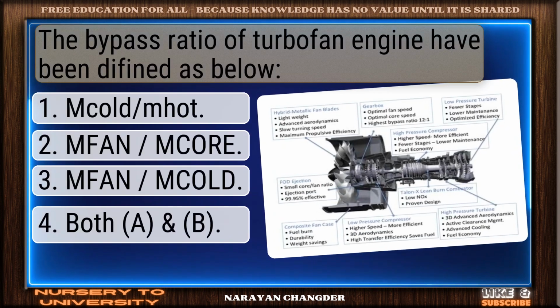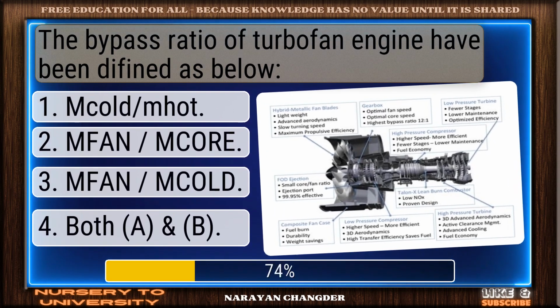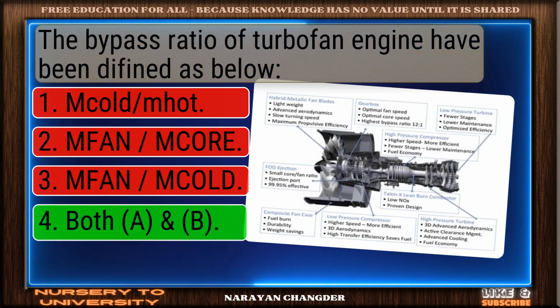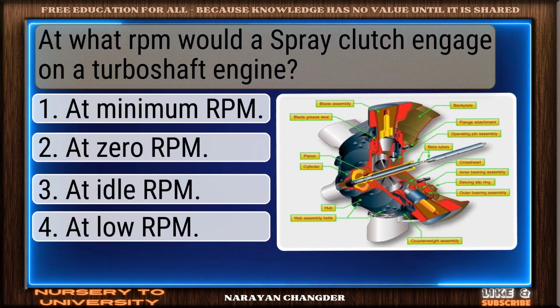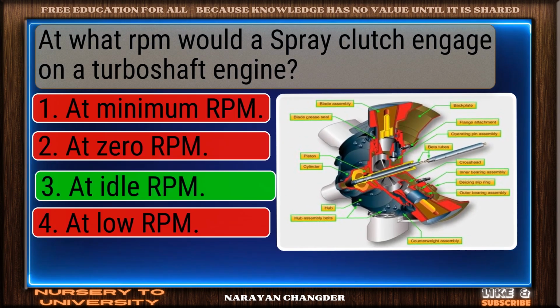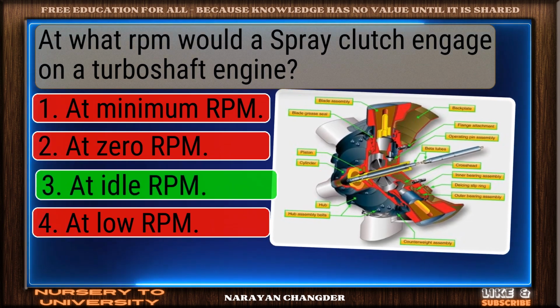The bypass ratio of turbofan engine has been defined as below. Exactly. Both and makes sense, and it is the right choice. At what RPM would a spray clutch engage on a turboshaft engine? Well picked. At idle RPM is the correct answer.